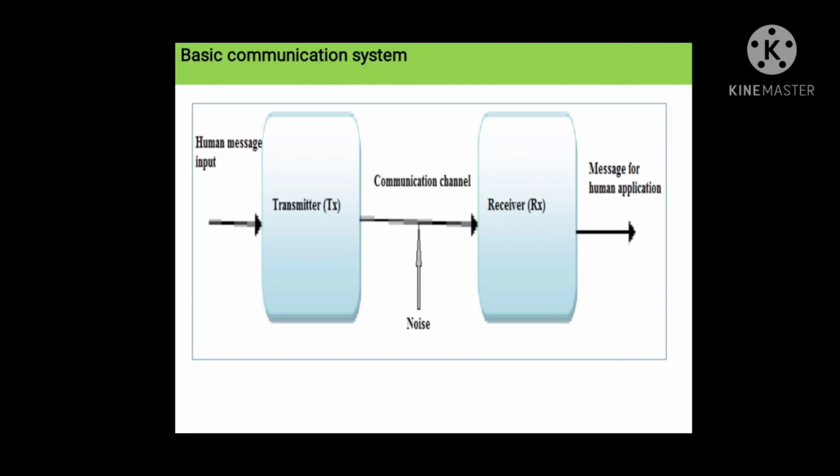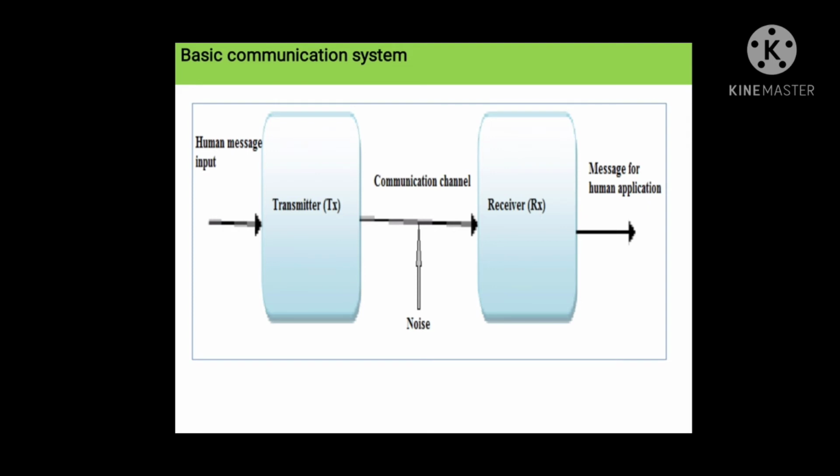Now see, in the block diagram of basic communication system, the first block is the transmitter. Human information is first converted into the electrical signal using a transducer. So what is the function of the transmitter? The function of the transmitter is it converts the electrical signal into electromagnetic waves, or it can be a modulated signal or the original signal, and then transmits it to the communication channel.